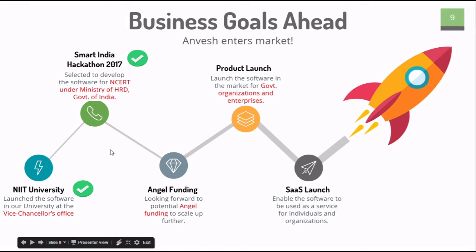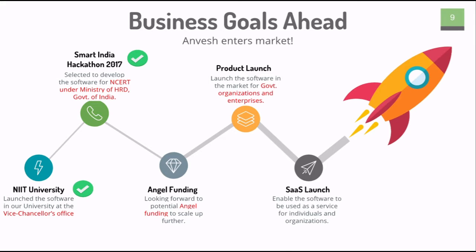Our business goals ahead are, initially, to launch the software in our university at the Vice Chancellor's office. We have successfully completed this. Later, we aimed at the Smart India Hackathon 2017, where we are developing the software for the NCRT department under the Ministry of Human Resource Development for the Government of India. We have also achieved this.